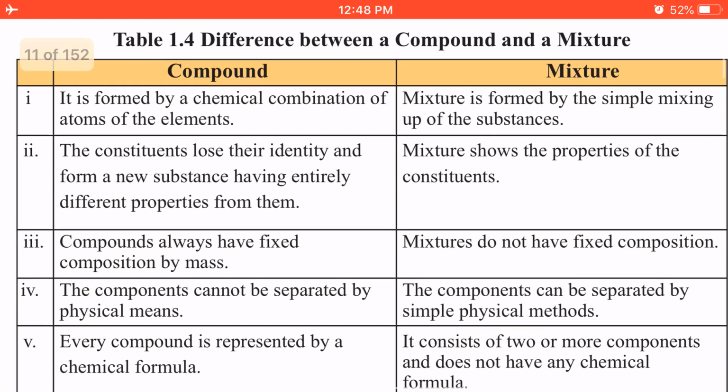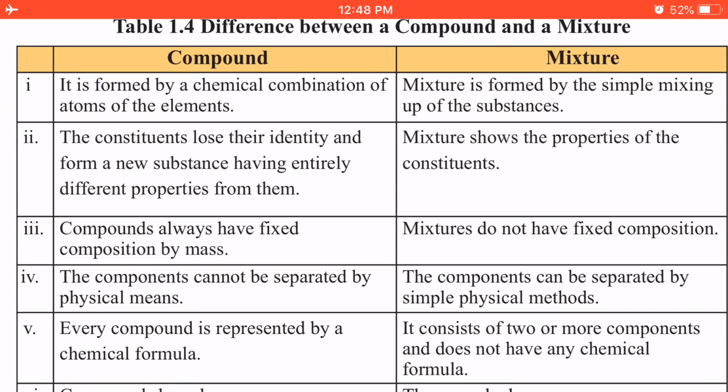The second point of compound is that the constituents lose their identity and form a new substance having entirely different identity or property from them. Students, this point shows that when two elements combine, they have their own identity, but when they combine in a fixed ratio, they form a new substance, and the new substance has entirely different properties from the substances from which it is formed, right?